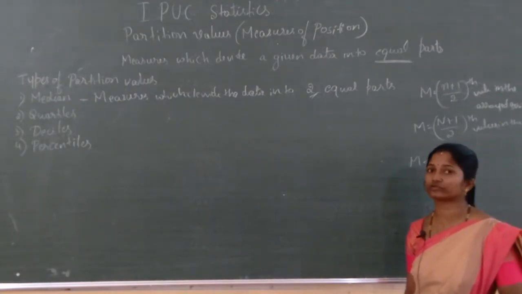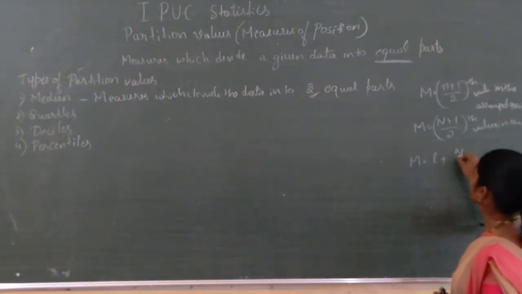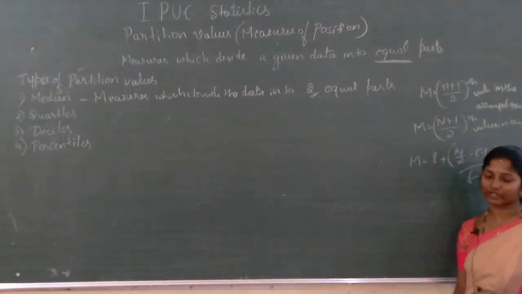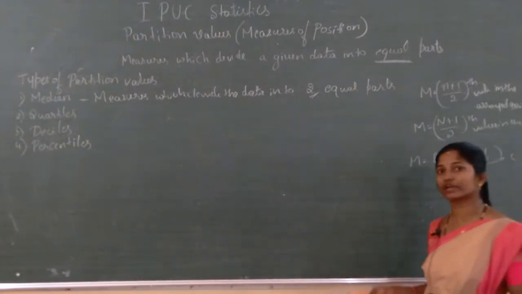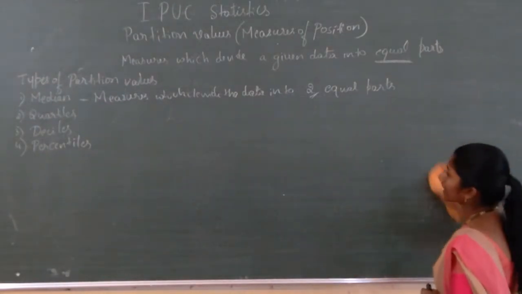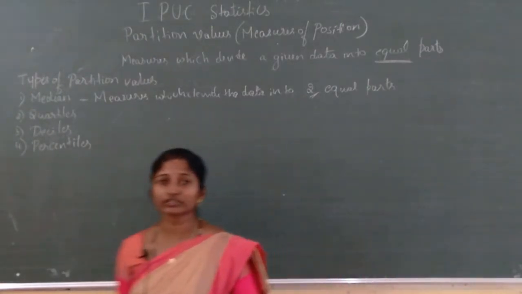Afterwards, median is L plus (n by 2 minus CF) divided by f, into c. These are the three formulas we have already studied. Now we will study quartiles, deciles and percentiles, and I will write the three formulas also.